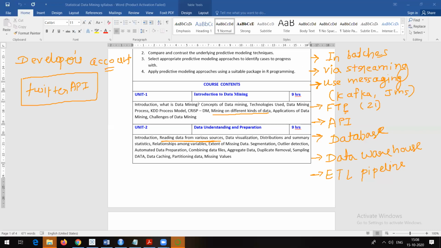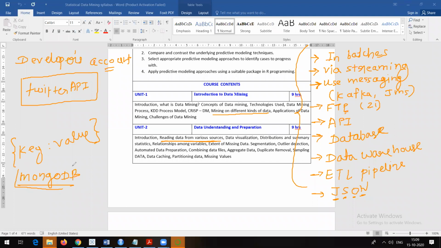These are some possible sources where data might be coming from. Data might also come from a JSON file, JavaScript Object Notation, which is nothing but key and value pairs. MongoDB is the best example of a database which makes use of JSON kind of document. JSON is one of the types of document format which many databases make use of. It is actually a key-value pair.